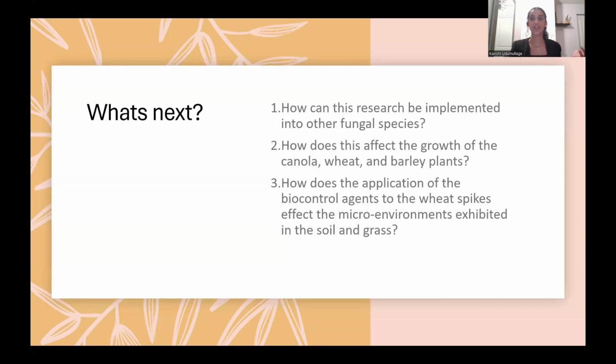And what's next? Some further questions that I have and some further research questions that can be applied to new projects or an extension to this project are: how can this research be implemented with other fungal species? How does this affect the growth of the canola, wheat, and barley plants? And how does the application of the biocontrol agents to the wheat spikes affect the microenvironments which are exhibited in the soil and the grass?